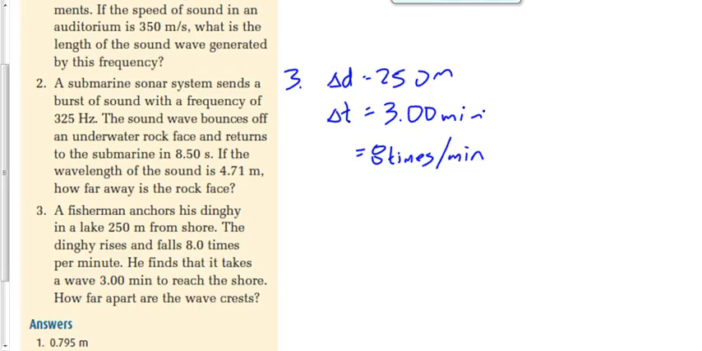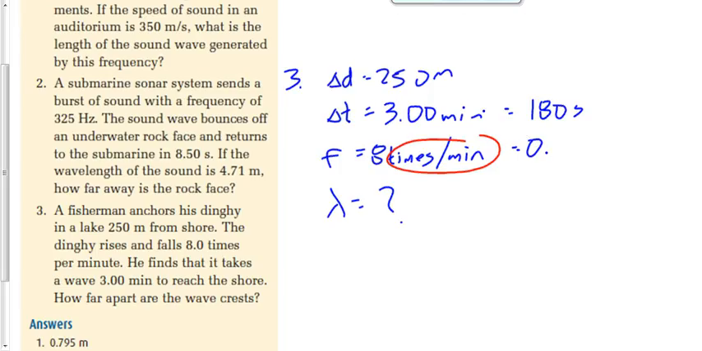Yeah, Toby? Is your hand up? That's the frequency. Although we want to make sure that we convert that to hertz, right? Not times per minute, but times per second. We want to find out how far apart the wave crests are from one another, in other words, the wavelength. This is 180 seconds. 8 times per minute is 0.1333 hertz. Thank you, Kobe.